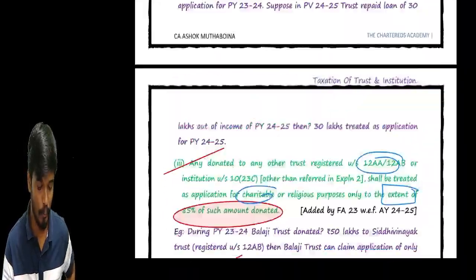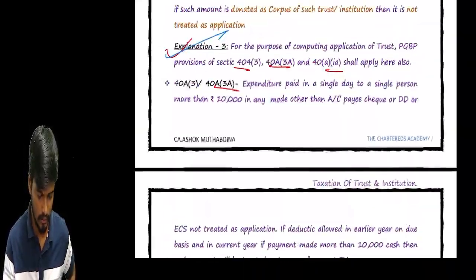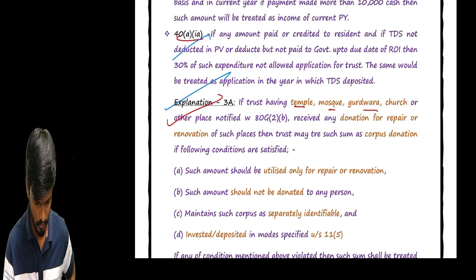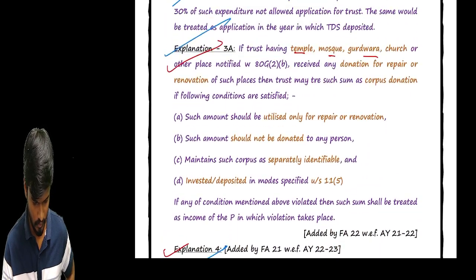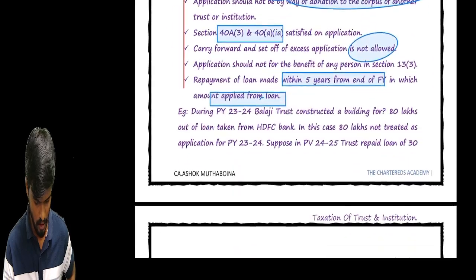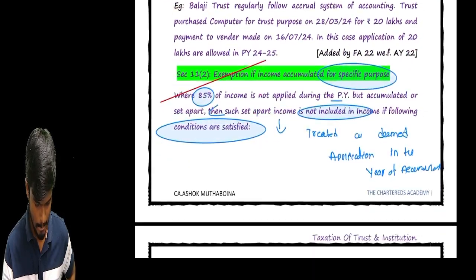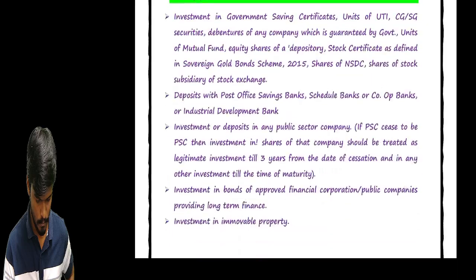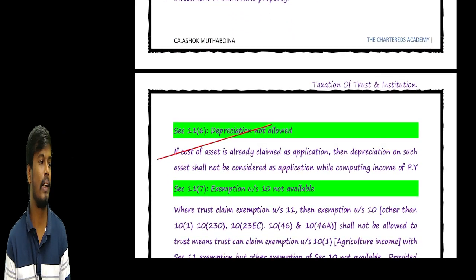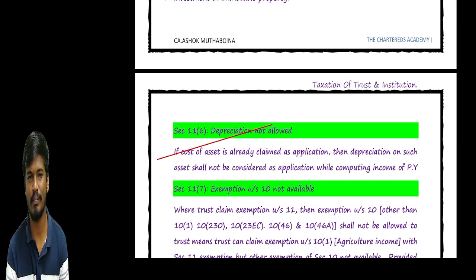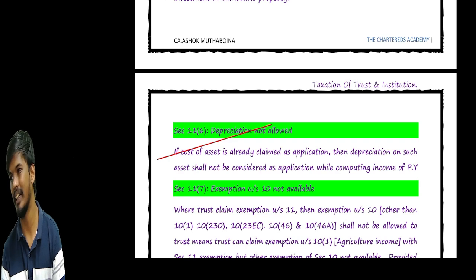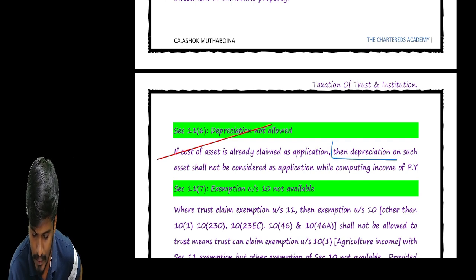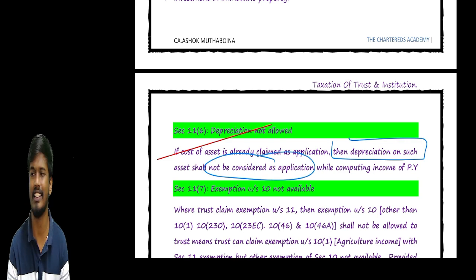Next important point. Okay, sir, I purchased some computers. Can it be allowed as a deduction? Can it be allowed as application? Yes, sir. So capital expenditure is allowed as application, but no depreciation is allowed on such capital expenditure. The depreciation on such capital shall not be considered as an application.